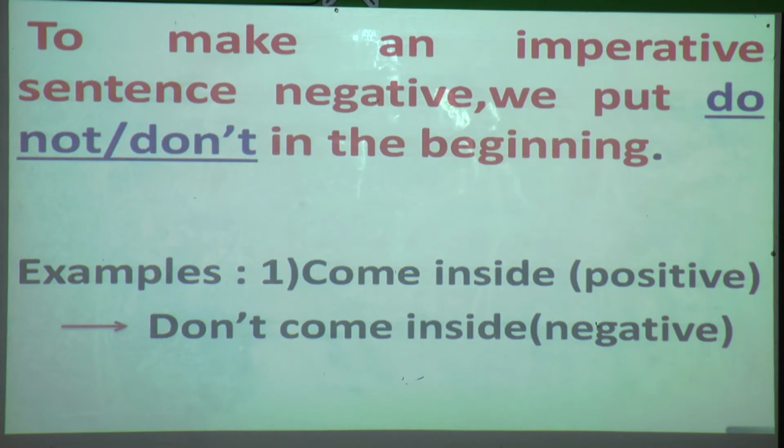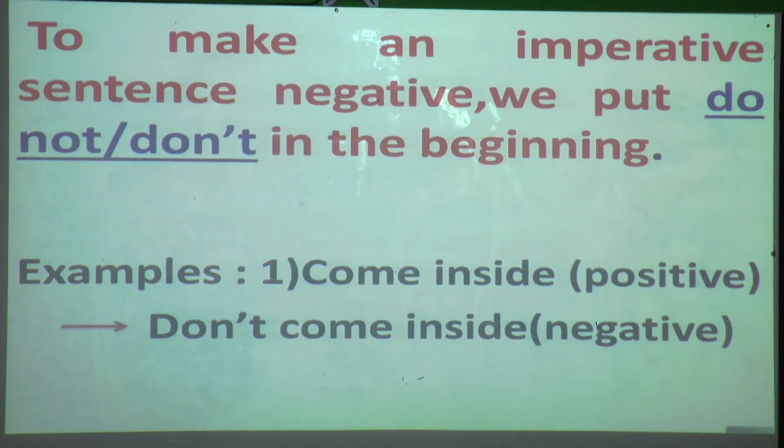If we want to make an imperative sentence negative, what is the rule? We will put do not or don't in the beginning. Again I will repeat: if a sentence is imperative, we make it negative by putting do not or don't in the beginning.